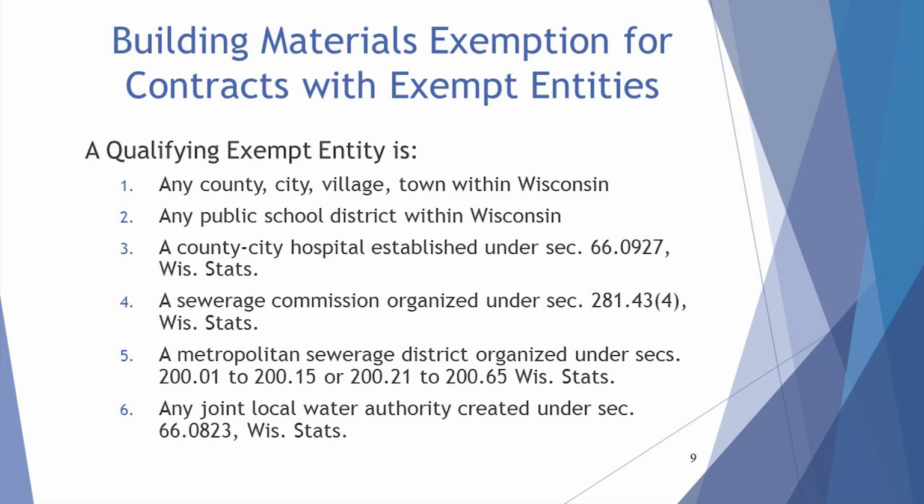The first criteria is that the real property construction activity must be for a qualifying exempt entity. A qualifying exempt entity is any county, city, village, or town within Wisconsin, any public school district within Wisconsin, a county city hospital established under Section 66.0927 Wisconsin statutes, a sewerage commission organized under Section 281.43(4) Wisconsin statutes, a metropolitan sewerage district, any joint local water authority,